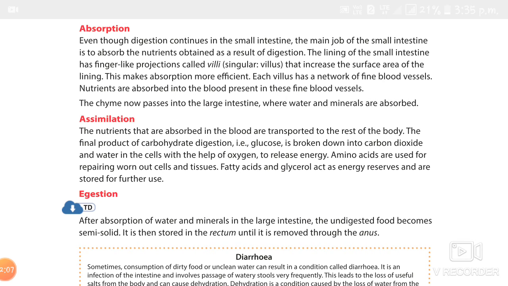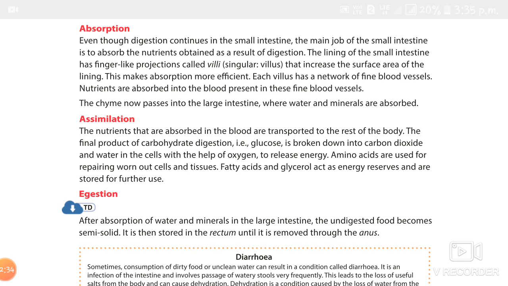The large intestine is broader and shorter than the small intestine. It is 1.5 meters in length. Here the undigested food passes into the large intestine, and water and minerals are absorbed. The bacteria present in the large intestine help in the digestive process.